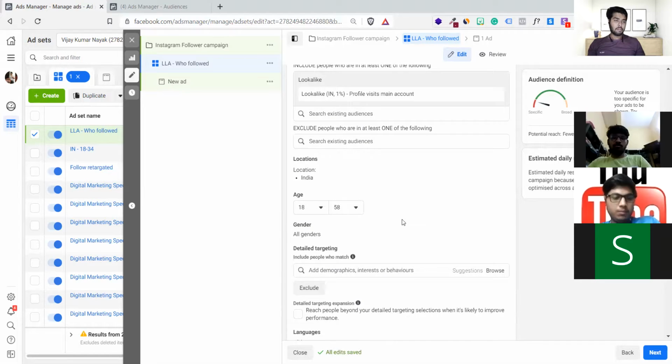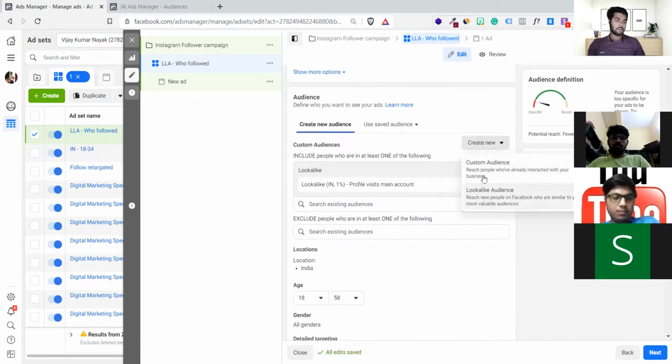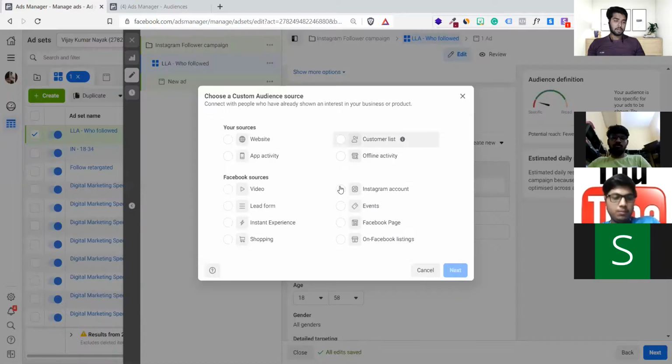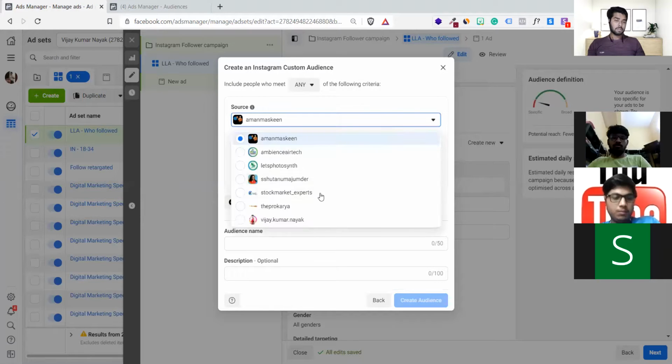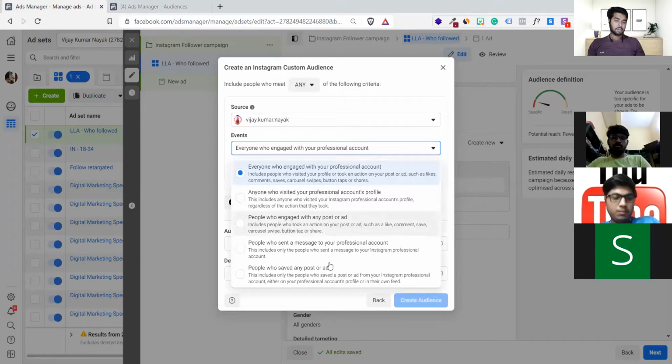As I told you, we have five options right now. See, click here. Next, you can create on the basis of this. See these options: anyone who professionally visited your profile, people who engage with your post, people who sent a message in DM, people who saved your post. It's tracking almost every activity on Instagram. You don't even know it. Those who are using Ads Manager, they know it. Whatever you're doing in Instagram, maybe checking out someone's profile, maybe writing or maybe putting things in DMs.